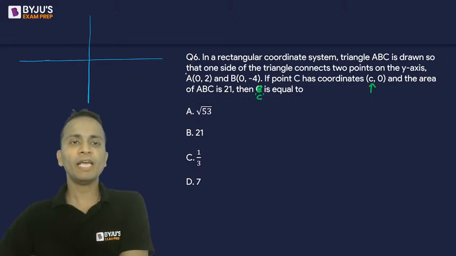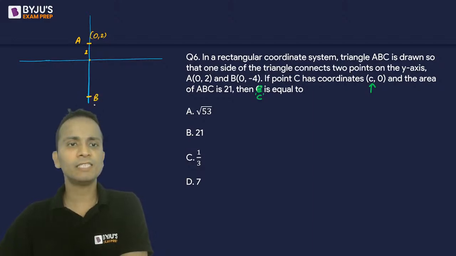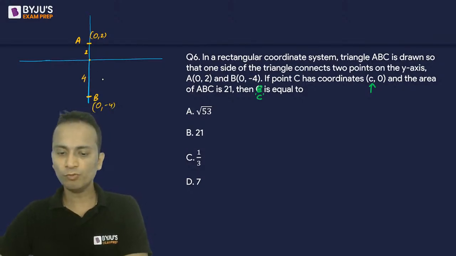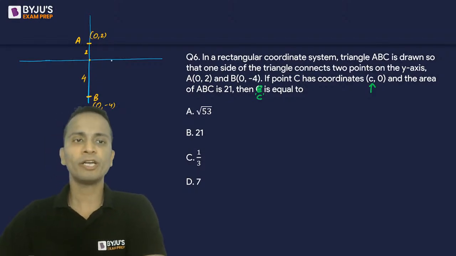Now, first point A is (0, 2). So let's say this is point A (0, 2). So this length, the distance of A from the origin, will be 2. Coordinates of point B are here and these are (0, minus 4). So the distance of point B from the origin will be equal to 4. Clear? Now the third point C has the coordinate (c, 0).